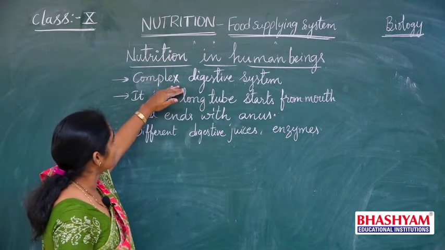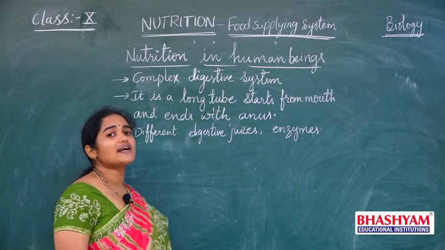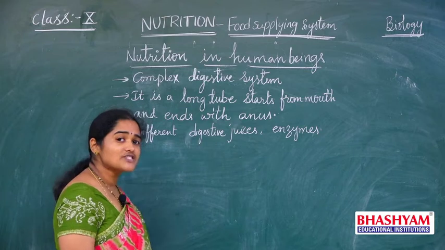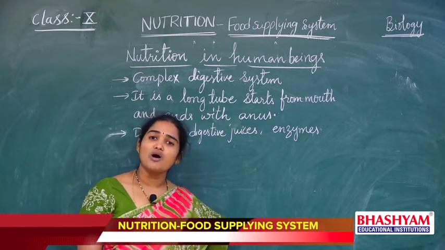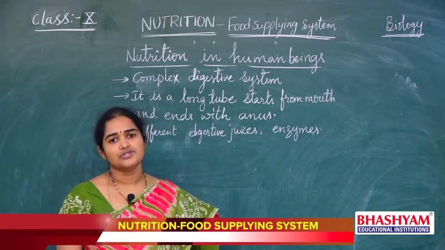So as we know, we have a complex digestive system. Many parts are present in the digestive system, and it starts from the mouth and ends with the anus. From mouth to anus, our digestive system is a long tube-like structure.